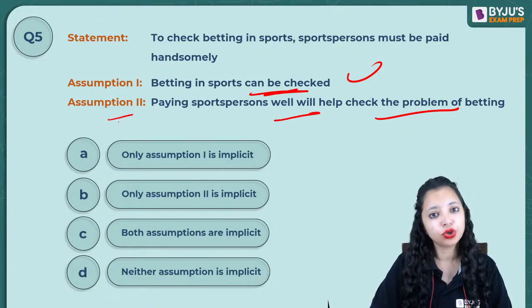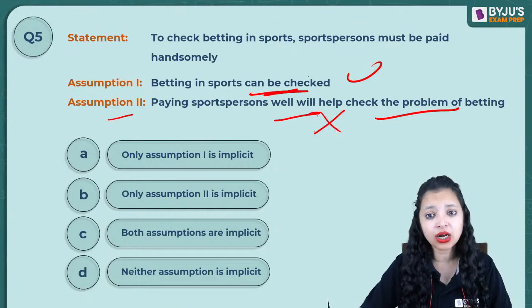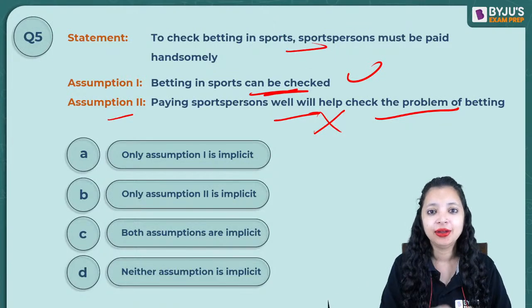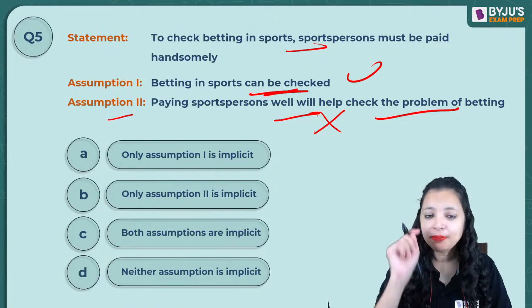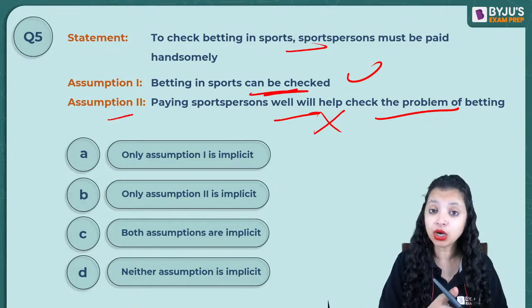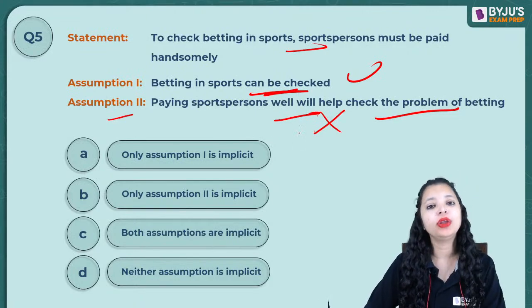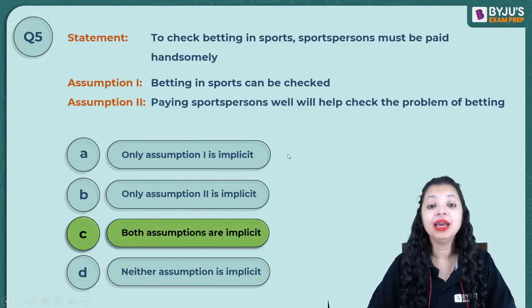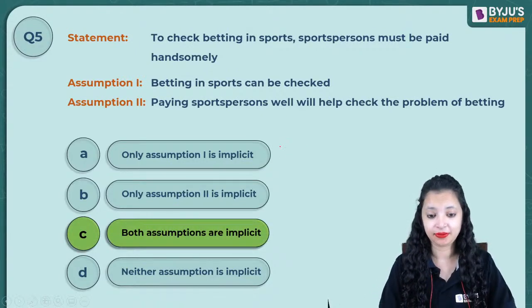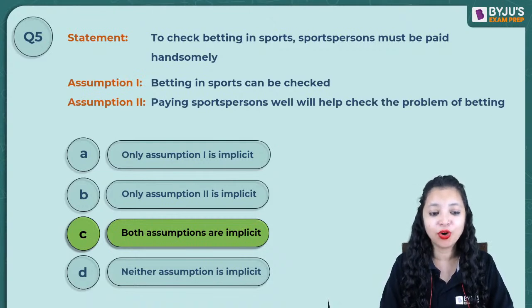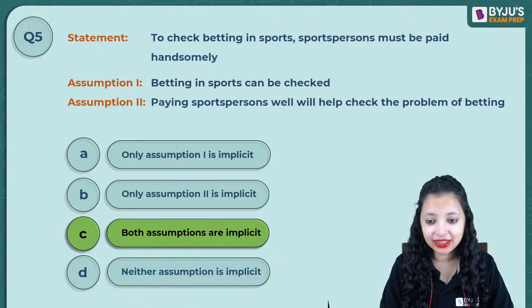Two says it is going to work out, because if this did not work out, why would I even give you the suggestion? I ask you to read The Hindu daily because I know it will work out. If I believed it would not work out, I would not give you that suggestion. I'd say something else that might work out for you. So with that logic, both assumptions are going to be implicit here. Yes, it's both. Exactly.